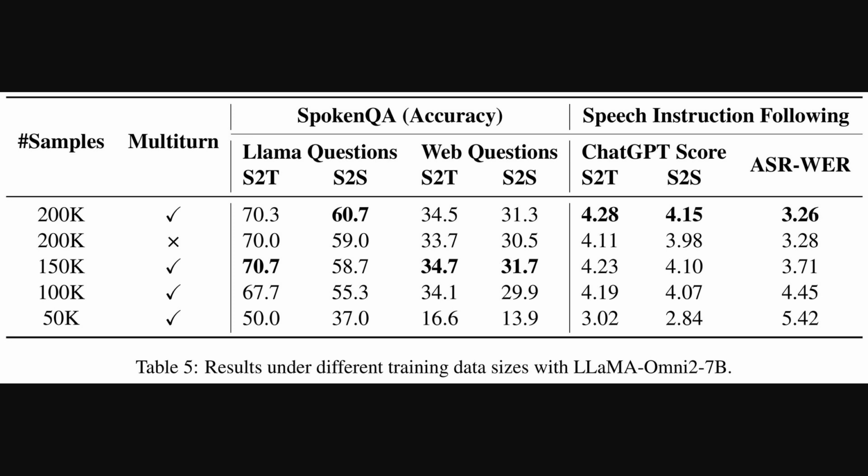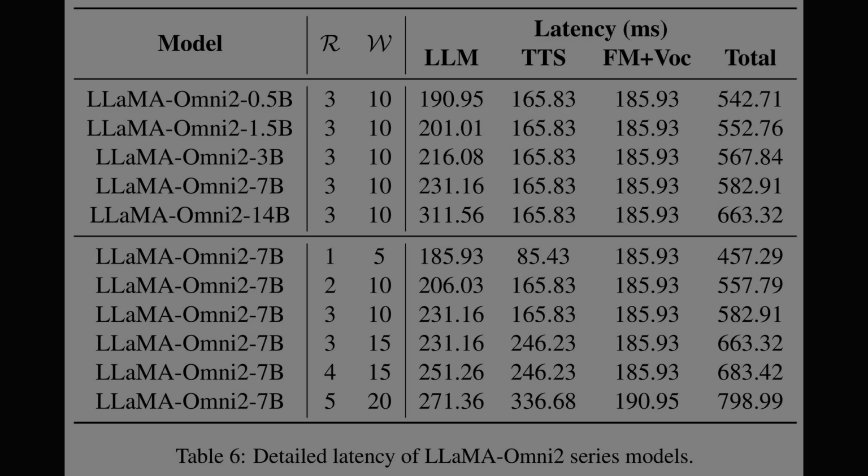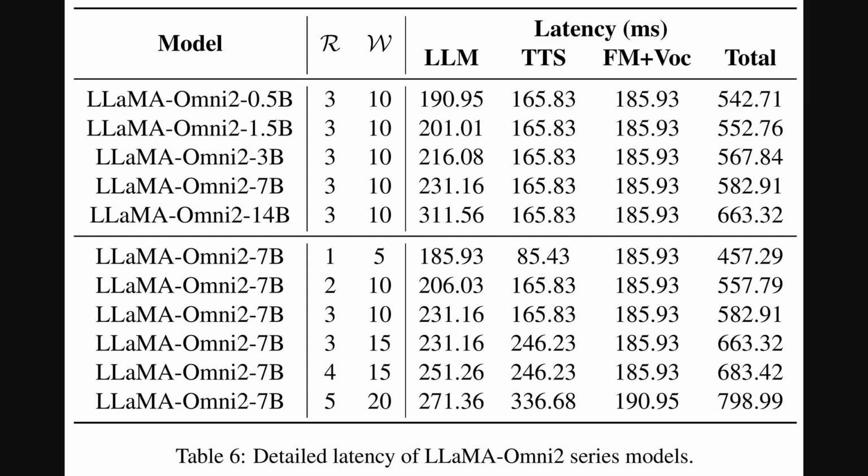It seems that using 200,000 multi-turn dialogue samples gives the best speech-to-speech performance. For instance, a 4.15 ChatGPT score and a low 3.26 automatic speech recognition word error rate, suggesting this amount is quite effective.